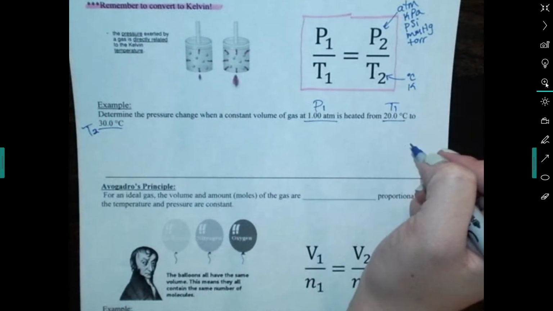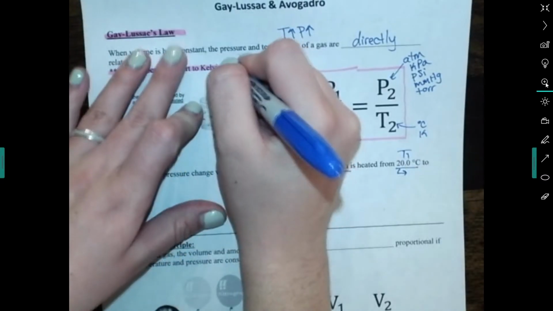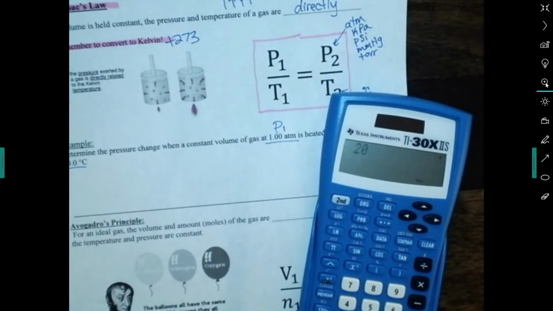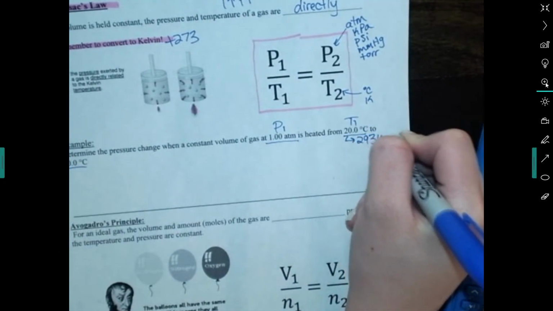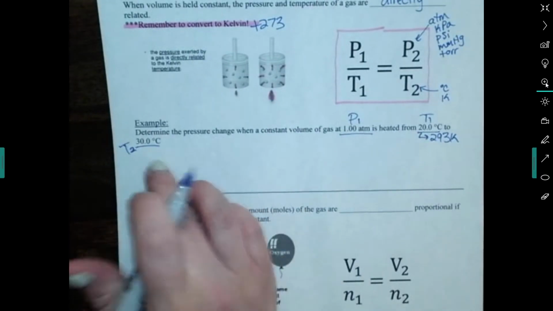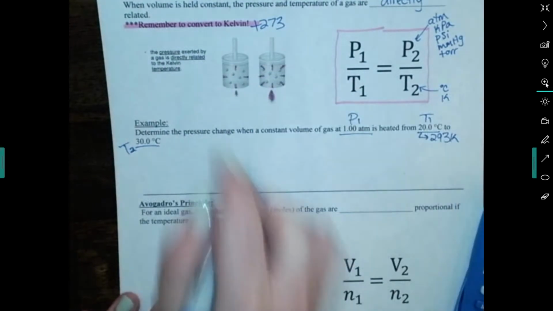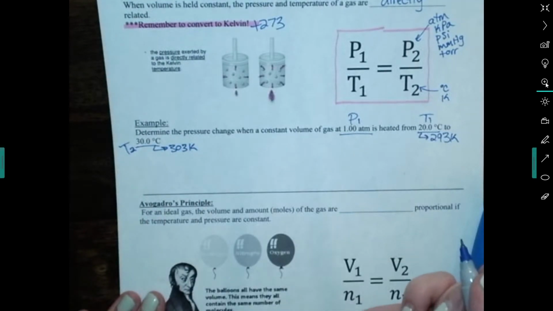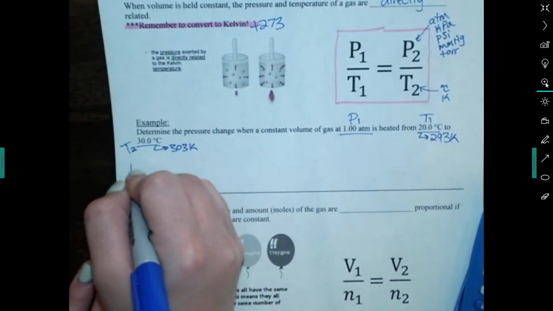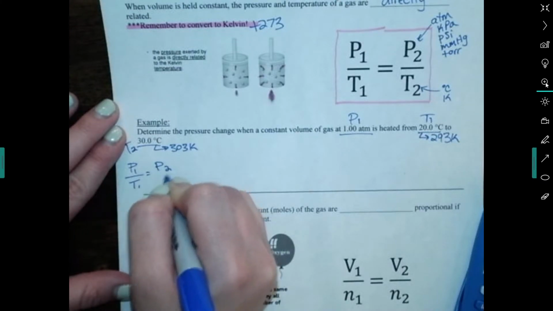Before I can plug anything in with temperature, I have to convert to Kelvin. So let's make a note to ourselves, plus 273. That's how you convert to Kelvin. We're going to do 20 plus 273, and I get 293. That's 293 Kelvin. And then for this one, 30 plus 273, and I get 303 Kelvin. So with pressure and temperature, I'm going to be using Gay-Lussac's law, which is P1 over T1 equals P2 over T2.